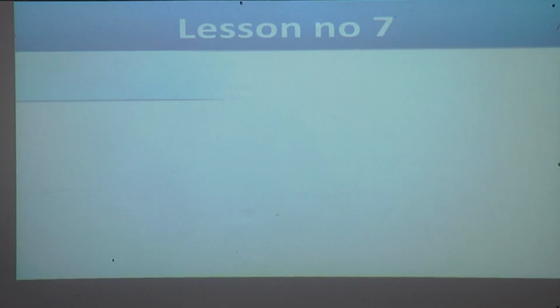In the previous session we completed our lesson number 7, that is our environment. Today in this session we are going to solve the exercise of lesson number 7. Let us see the board. Before starting our exercise, we will recall all the points from the lesson.